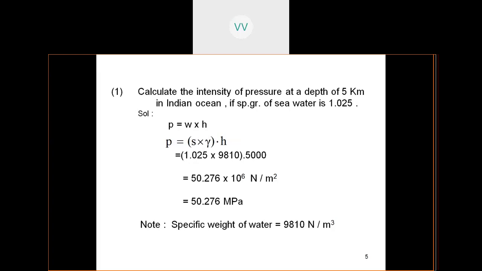So 1 Newton per mm square is called 1 MPa, that is megapascal. So we have the result as 50.276 MPa. So here we have to note that while converting the specific gravity into the specific weight, we have taken the specific weight of water as 9810 newtons per meter cube, which is a standard value. So this type of questions you can get for 1 to 3 marks in your exams. So let us move to the next problem, students.